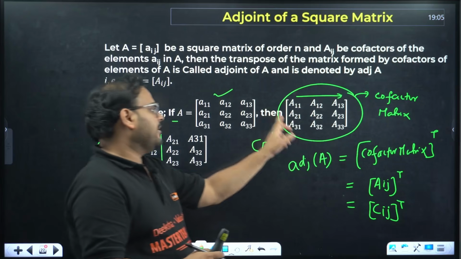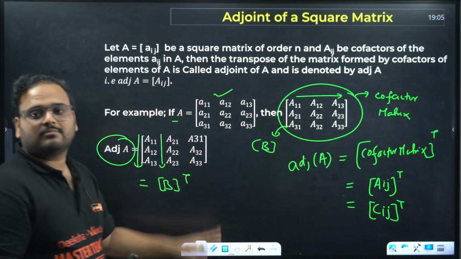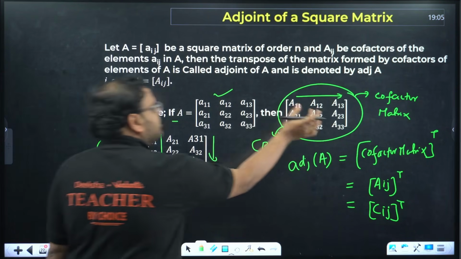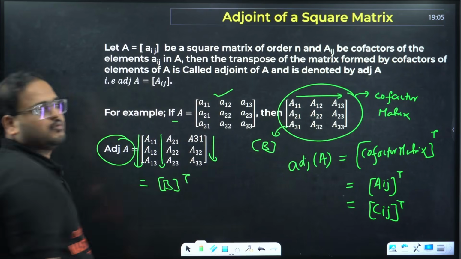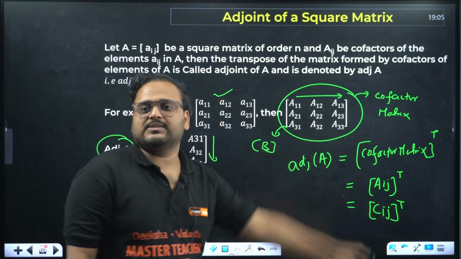Check the last one: A31, A32, A33, again a column. So what we've done here: if this is my cofactor matrix, I'm taking it as matrix B, and this is nothing but B transpose. So adjoint of A is given by the cofactor matrix transpose.